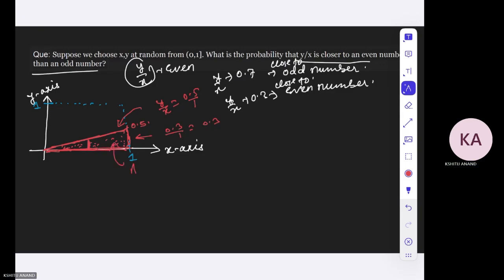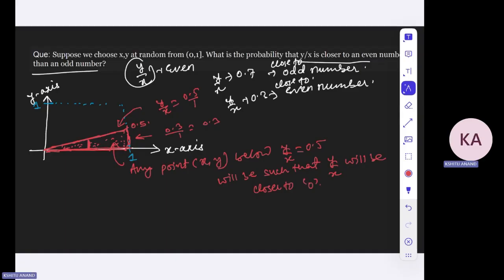Any point below y by x equal to 0.5 will be such that y by x will be closer to 0.